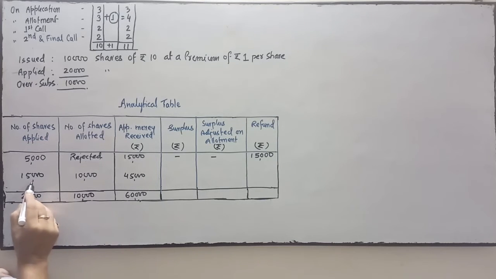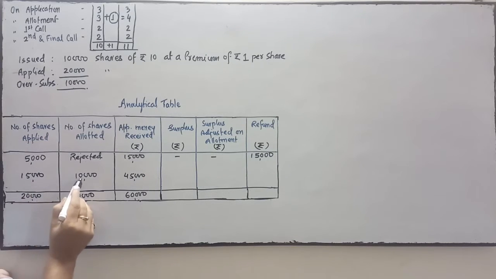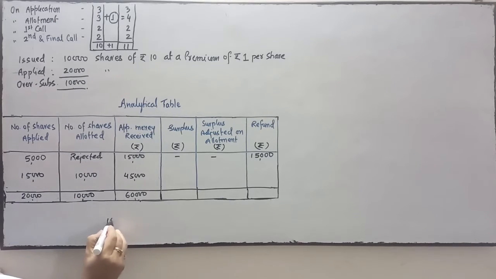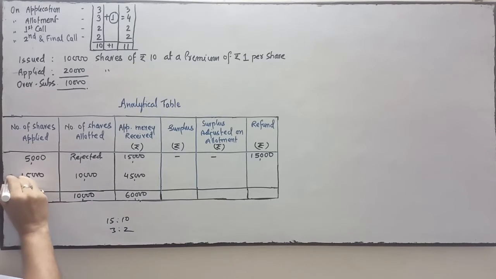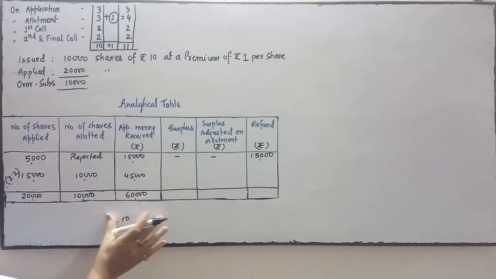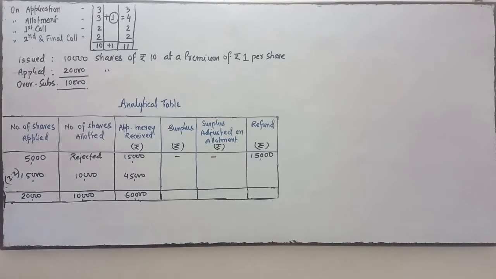Now here those who applied for 15, to whom the company has allotted 10. So proportionate is what? 15 is to 10 means 3 is to 2. The proportionate allotment is 3 is to 2. It means those who applied for 3, they will get 2 shares, or they have got 2 shares.